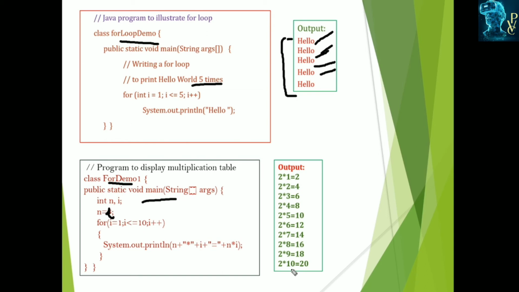Like this, the multiplication of 2 can be executed. So it displays the multiplication table of 2. If you change n to 3, it displays the 3 multiplication table. If you change n to 4, it displays the 4 multiplication table. When you execute, the output changes. Every time you change this n value, you have to save, compile and execute.